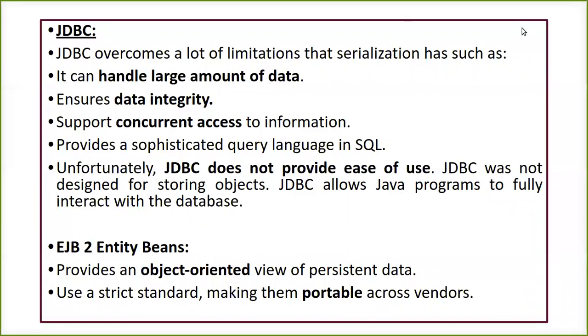Here we also have support for concurrent access to the information, which was again not there in serialization. It provides a sophisticated query language, it supports SQL. So the JDBC API is basically supporting your query language. And we all know that any database you take up must have the JDBC API if it wants connectivity with the Java language, because the JDBC API is whole and soul meant and developed for the Java language.